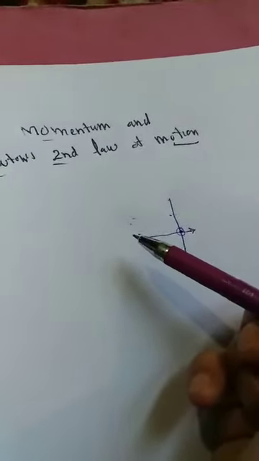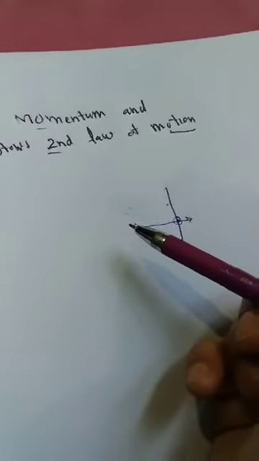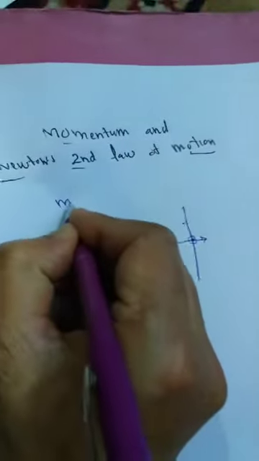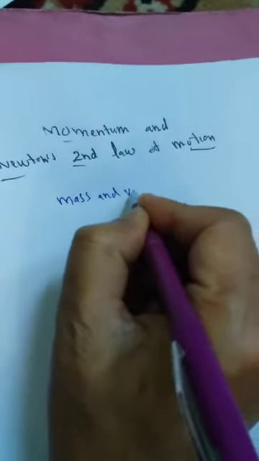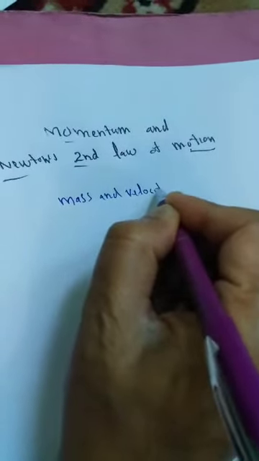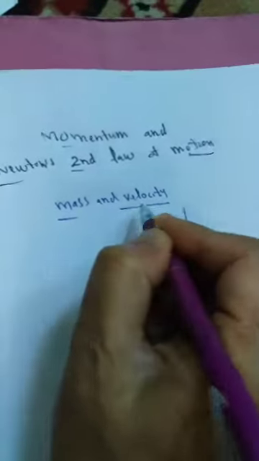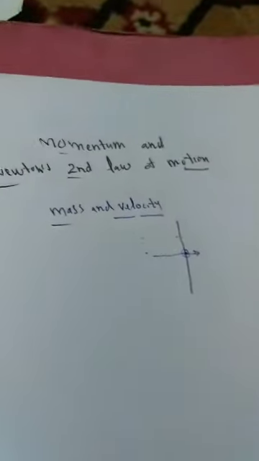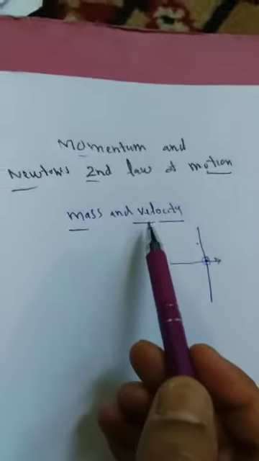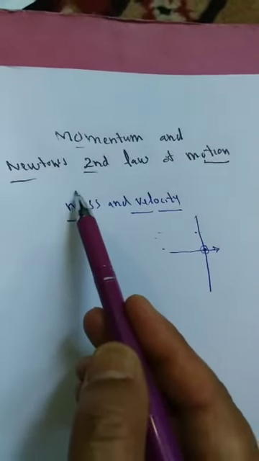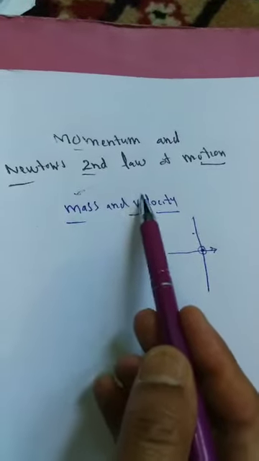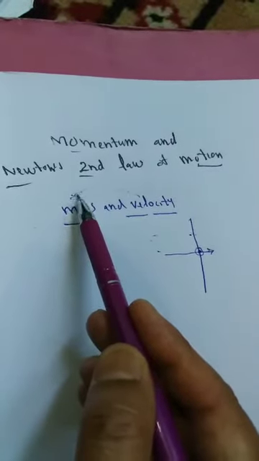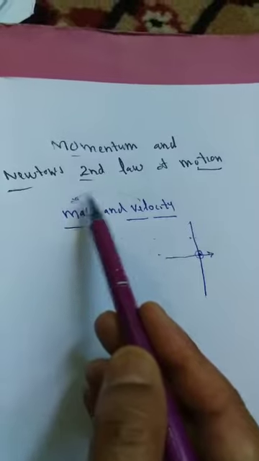That means it depends upon two things. These two things are basically mass and velocity. That means the motion of anything depends upon mass and velocity.